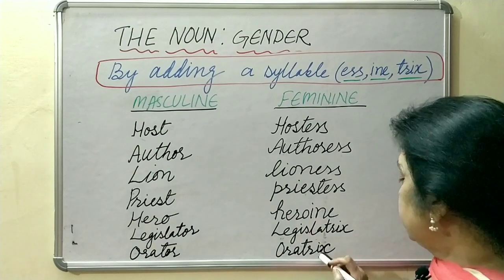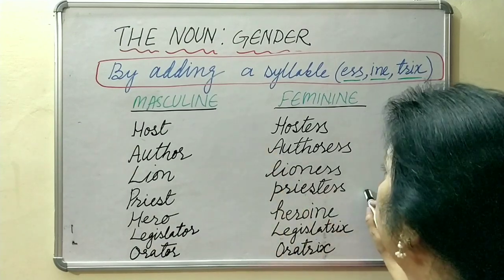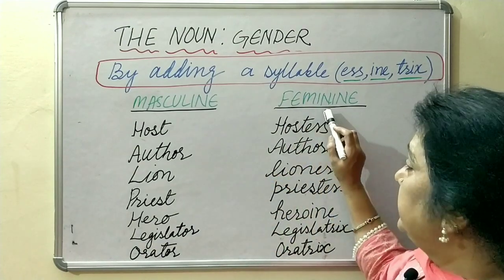So these are the ways of forming feminine out of the masculine.